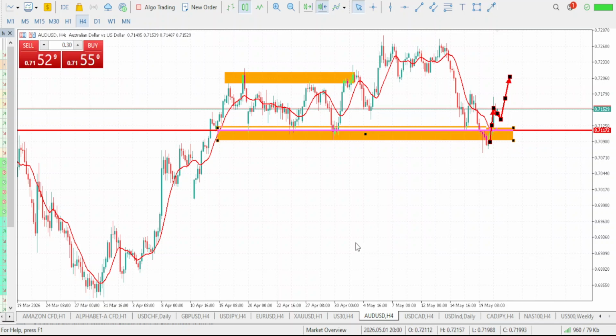So this is to tell you that the bullish move for the day is what we should be expecting on our AUD/USD. If there will be any changes to this prediction, I'll make sure I do the update and let you guys know.